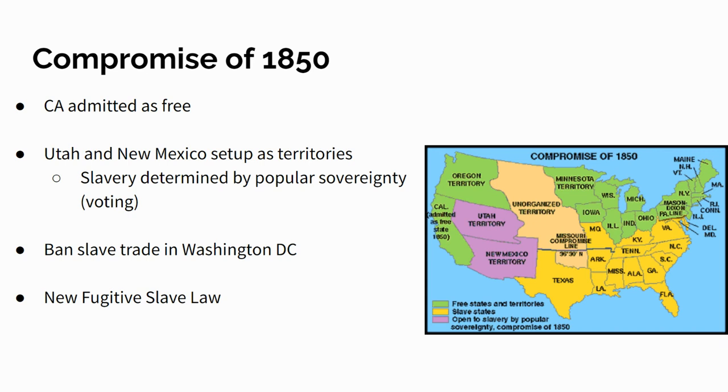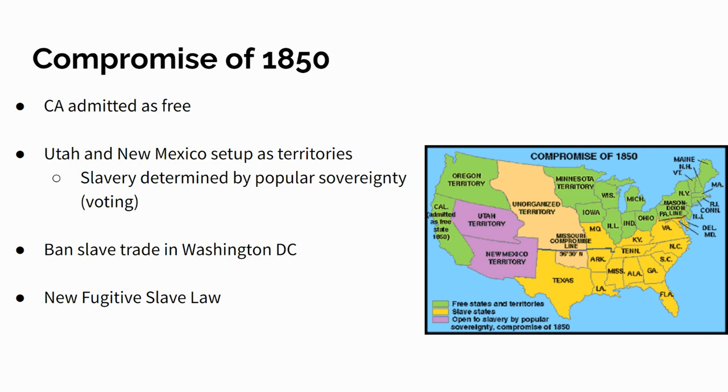Now, the Compromise of 1850 has a few parts to it, and it's pictured here on this map. I'll blow that map up a little bit in the next slide. But here's the main thing. California is going to be a free state, so it's a big gain for the Northerners. They get California as a free state. And then they're going to set up Utah and New Mexico as territories. And when they become states, they're going to use something called popular sovereignty to determine if they're slave or free states.